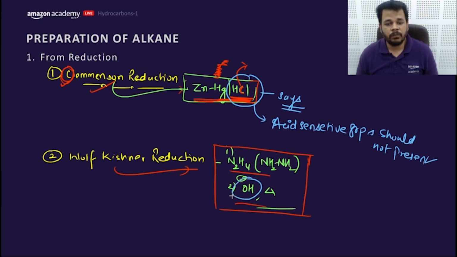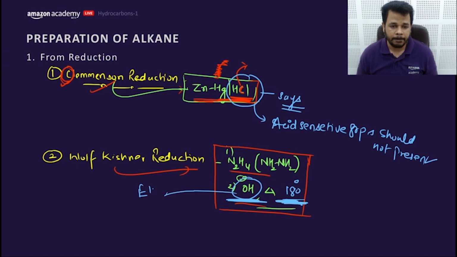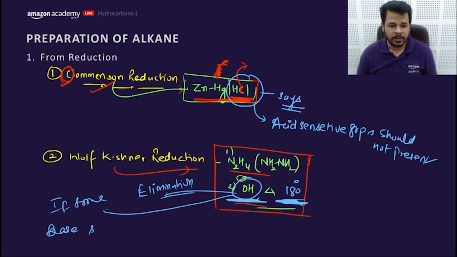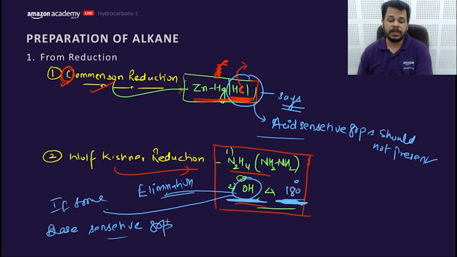Whereas in case of Wolff-Kishner, we heat it up to 180 degrees. So with OH minus and 180 degrees Celsius, it can undergo elimination if some base sensitive groups are present. So you should be rest assured before using Clemmensen and Wolff-Kishner that there should not be any acid or base sensitive group while using Clemmensen and Wolff-Kishner reduction respectively.